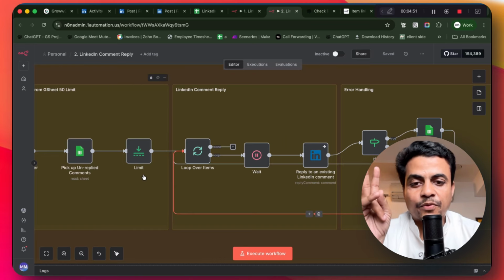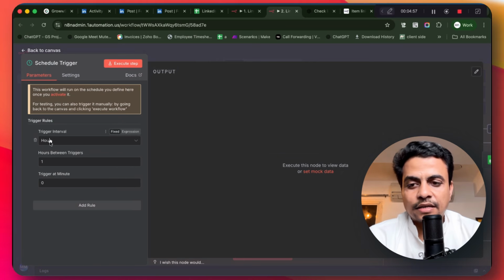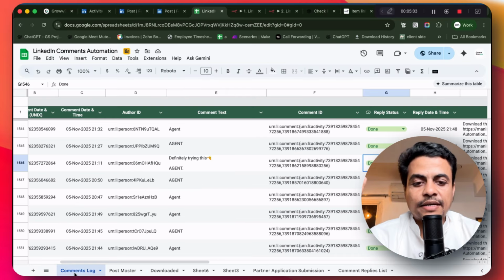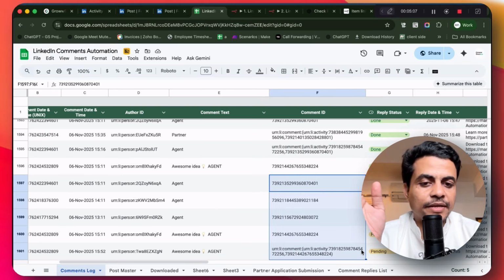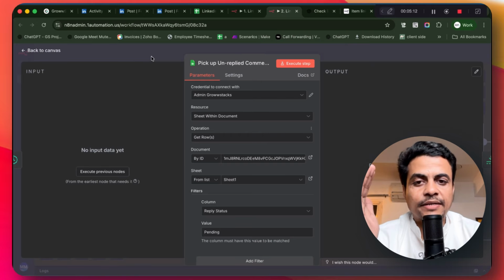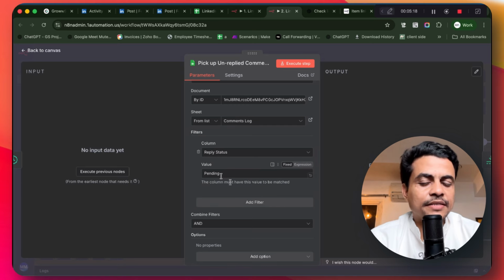The second workflow, what it does, it simply goes here. Again, this is also supposed to run every single hour, and then see here, hours is equal to 1. And then further down, I say wherever you find comments pending reply. See, if I go to the bottom, you will see all of these comments are pending to be replied, right? So wherever the system finds that these comments are pending to be replied, it picks all of them. It says not Sheet 1 actually, it's supposed to be the comment log, reply status is equal to pending.